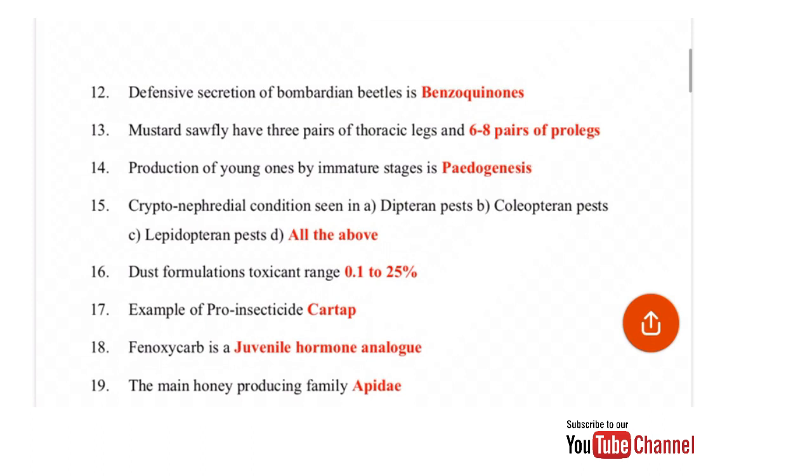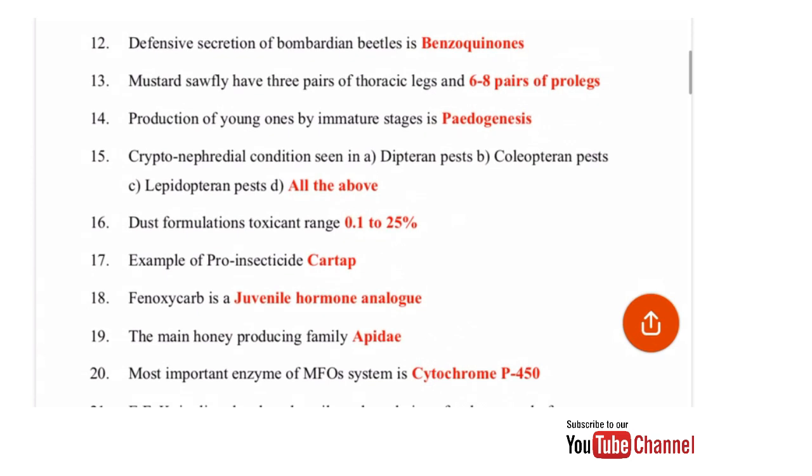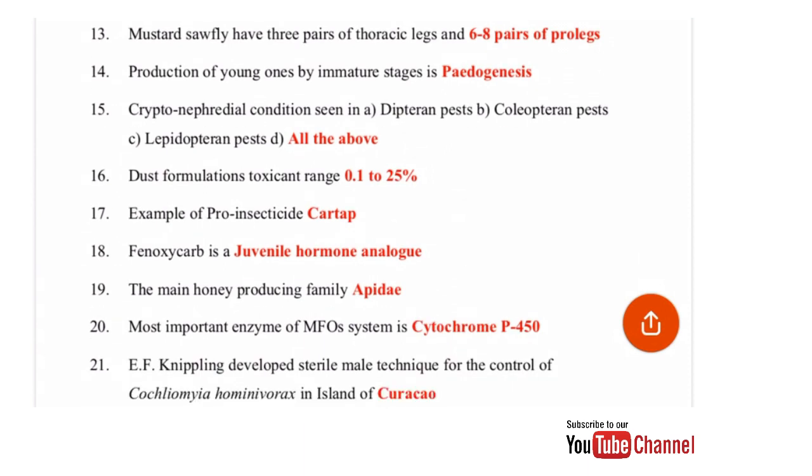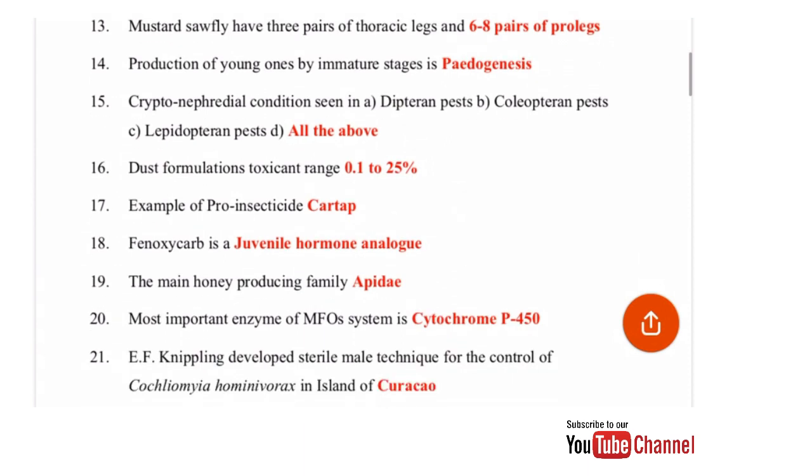The main honey producing family is Apidae. Honeybees are the main honey producers. Most important enzyme of MFO system: the most important enzyme is cytochrome P450. E.F. Knipling developed the sterile male technique for the control of Cochliomyia hominivorax in the island of, so they developed this technique in Curacao.